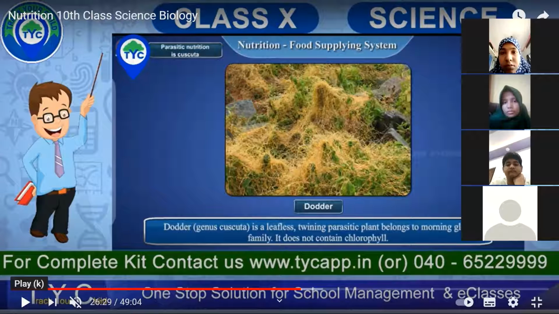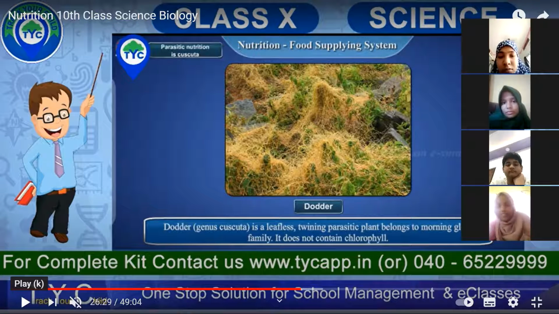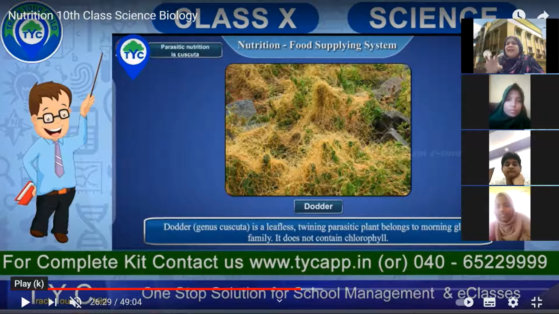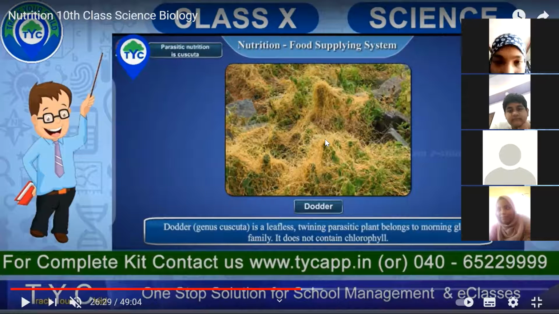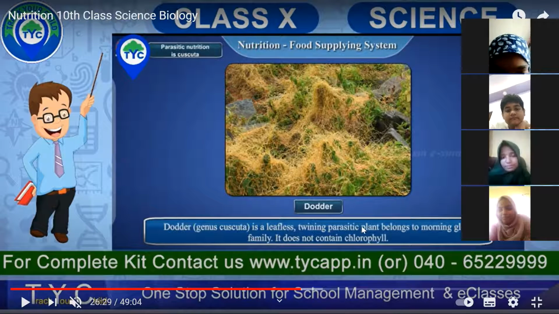It is also a parasite. How is corona getting attached? It is getting attached to our RNA. Similarly, in Cuscuta, you can see the haustoria get attached to the body of a plant, from where it has to extract its food.